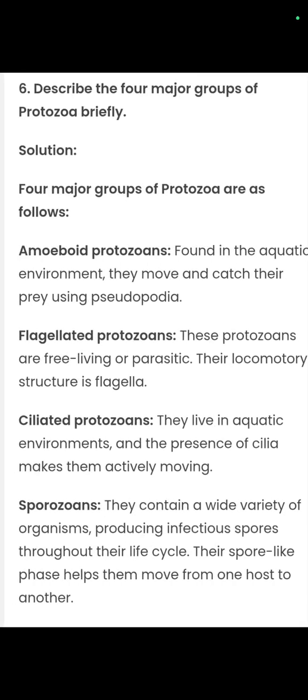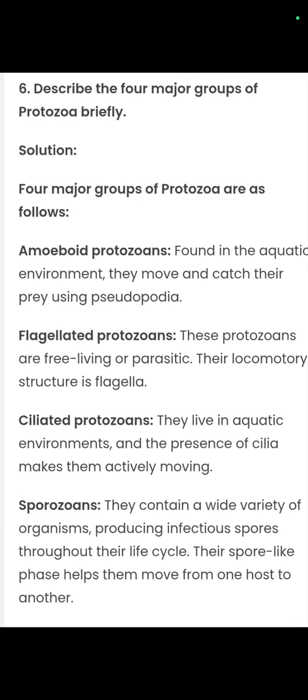Sixth question, describe the 4 major groups of protozoa briefly. The 4 major groups are: first is amoeboid protozoa. These are found in aquatic environments. They move and catch their prey using pseudopodia. Flagellated protozoans, as the name suggests, are free living and parasitic. Their locomotory structure is flagella.